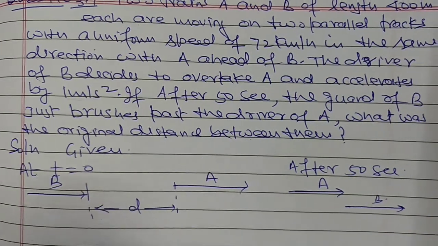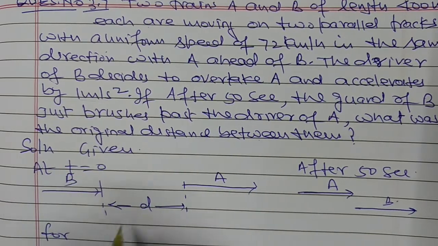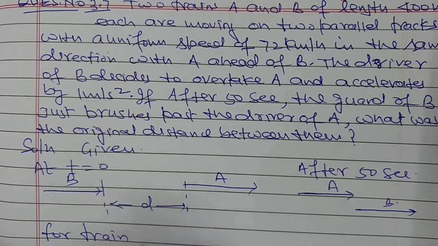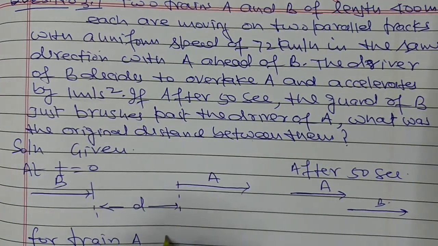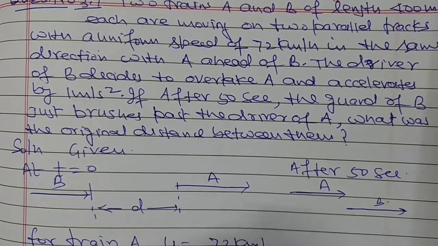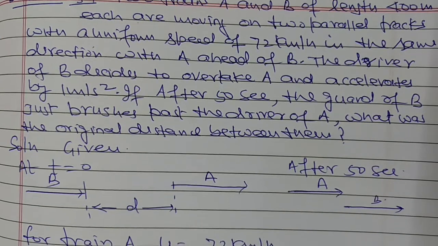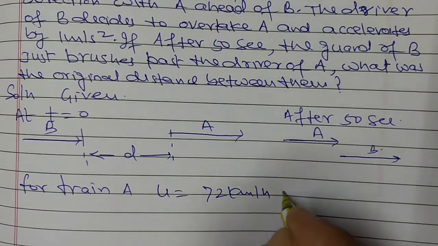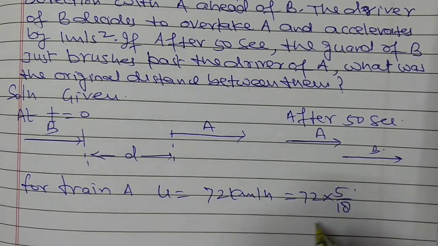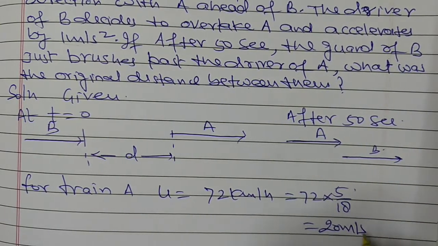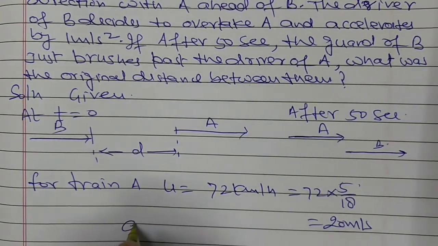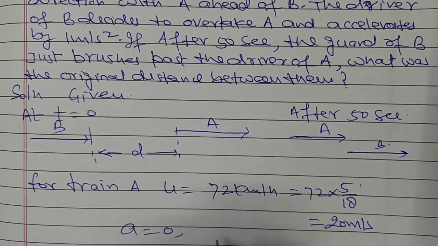Here also given that for train A, u is equal to the initial speed 72 km per hour, which is 72 into 5 upon 18, equal to 20 meter per second, and acceleration of train A is 0.